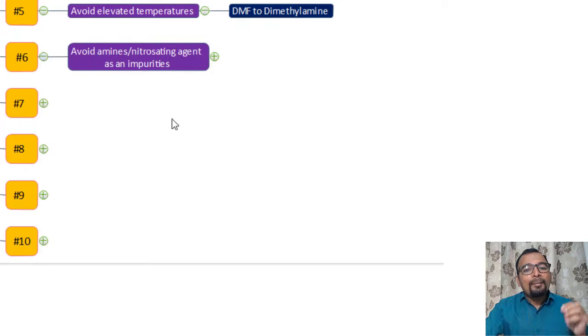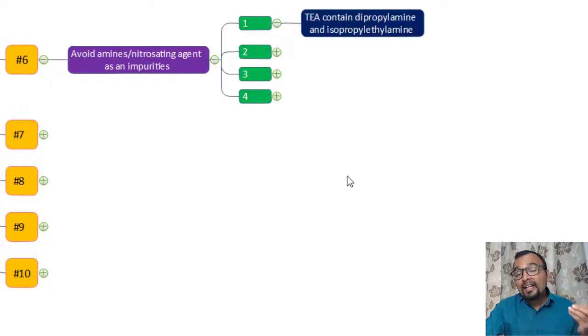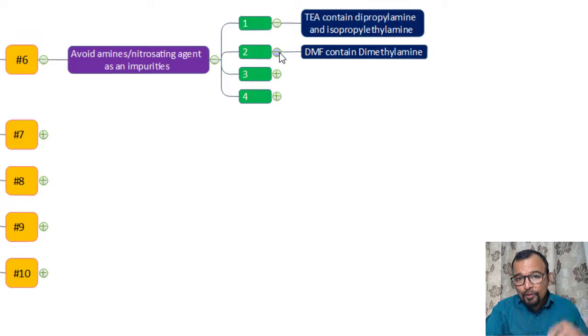Then avoid amines and nitrosating agents as impurities. A few of the excipients may contain amines or nitrosating agents as impurities. It is found that triethylamine contains dipropylamine and isopropyl ethylamine as impurities. These impurities are secondary amines, so have a specification or control on such secondary amines.